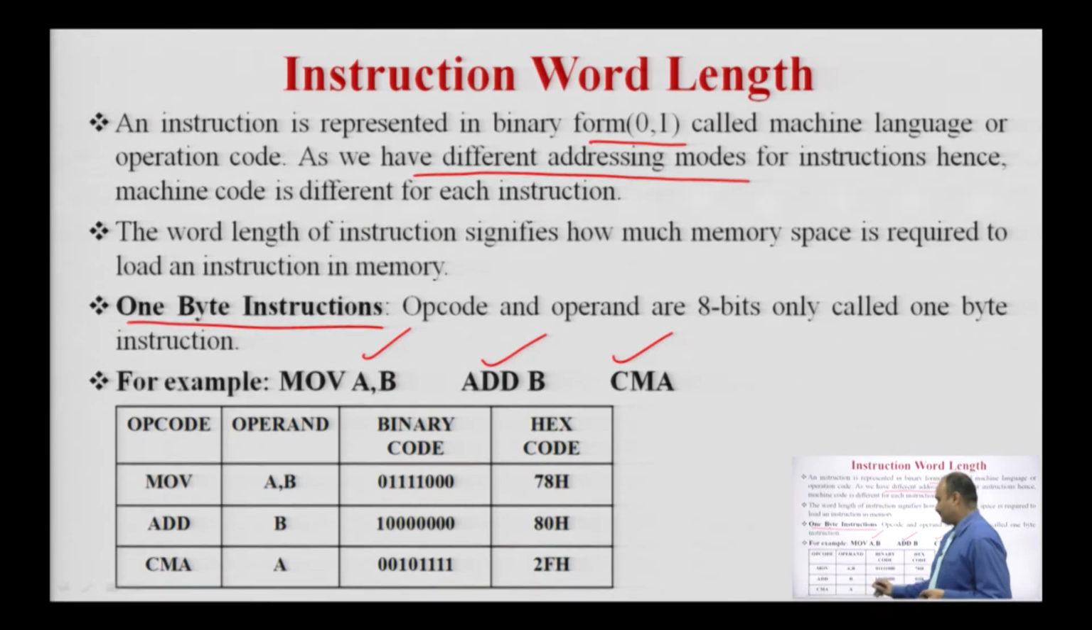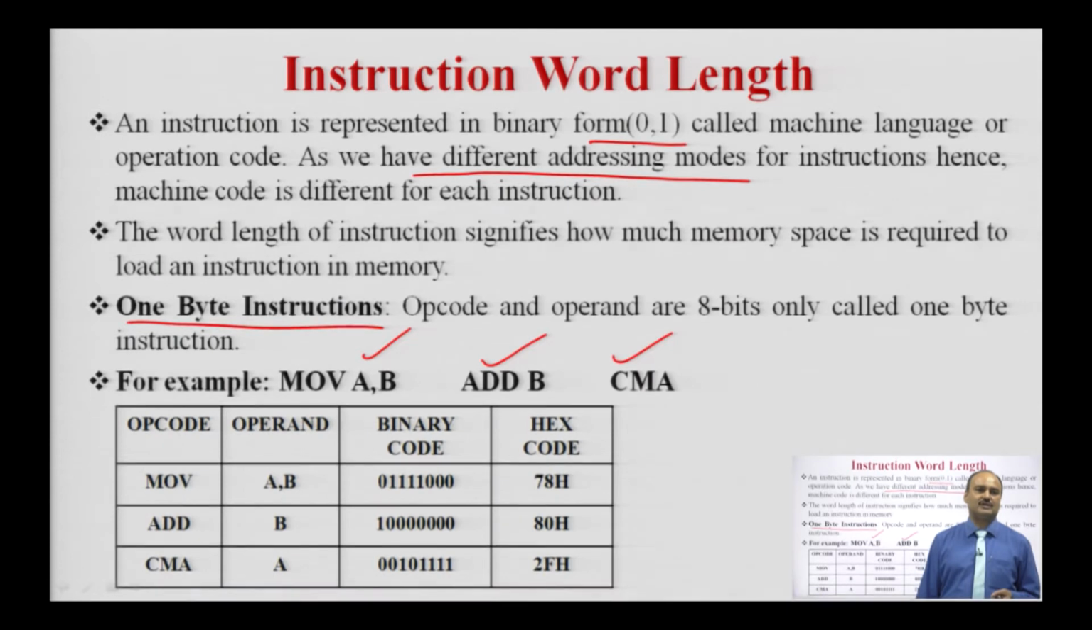So, the opcode of MOV A,B is 78H, which is 1 byte. The opcode of the instruction ADD B is 80H, which is again 1 byte, and the operation code of CMA is 2FH. So, it is also a 1 byte instruction. So, to load this 1 byte instruction we require only 1 memory location, because it is a 1 byte instruction which is the operation code of the instruction.